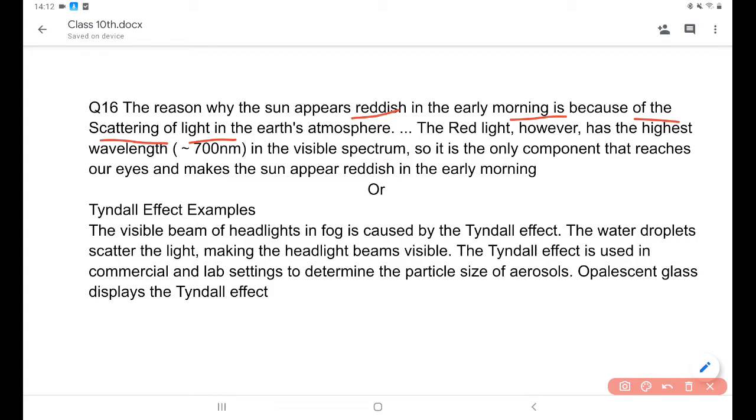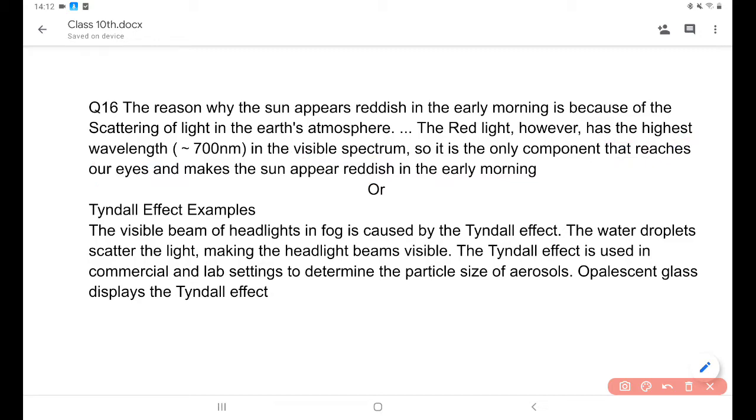Because scattering of light is a property of light in the Earth's atmosphere. The red light, however, has the highest wavelength, about 700 nanometers in the visible spectrum, so it is the only component that reaches us, making the sky appear reddish in the early morning.